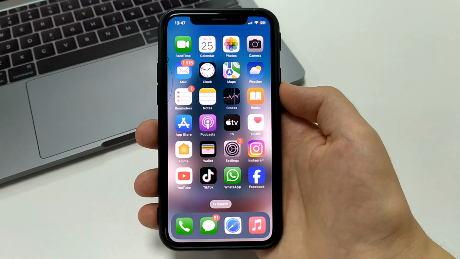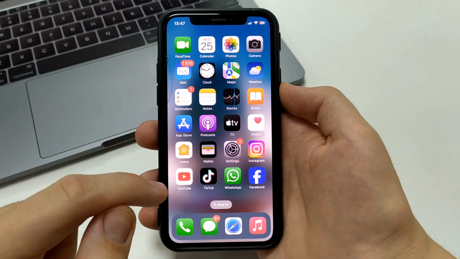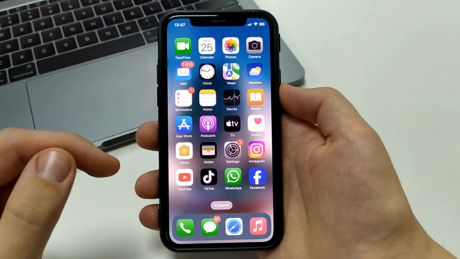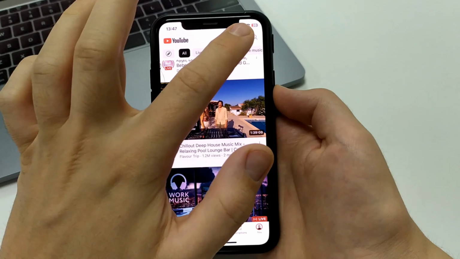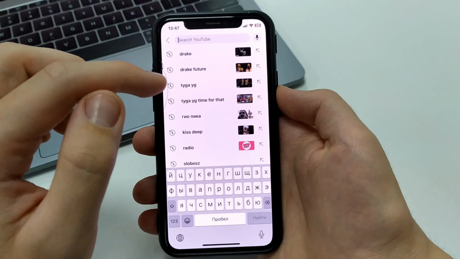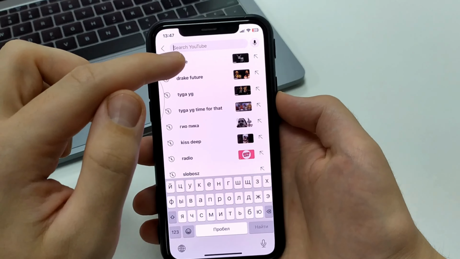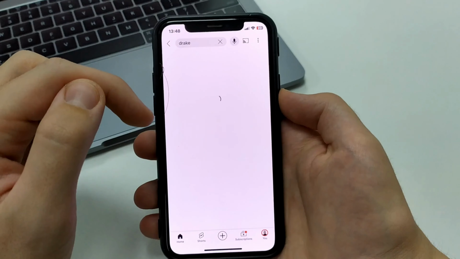To do this, we need to go to the YouTube application on our devices. It can be either an Android, an iPhone, or a computer. Go to YouTube. Next, in the search box here, we're going to type in any word we want. Let's say Drake, as an example.